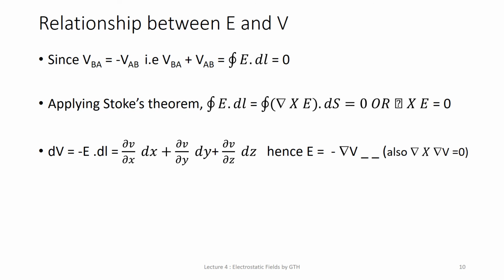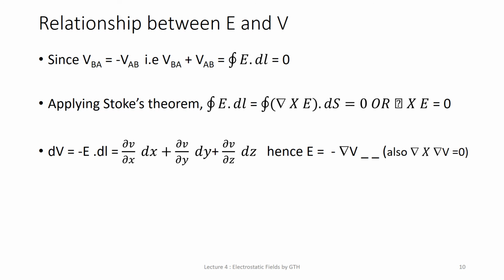Using Stokes theorem, which relates surface area and line integration, you can replace E dot dl by curl of E dot ds. Thus curl of E dot ds is equal to 0, because VBA plus VAB is equal to 0 and the integration of E dot dl is equal to 0. Now using this we can directly write that curl of E is equal to 0.